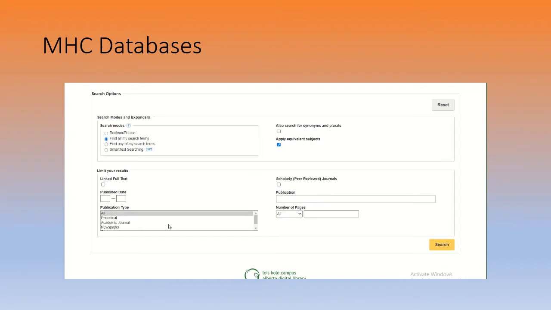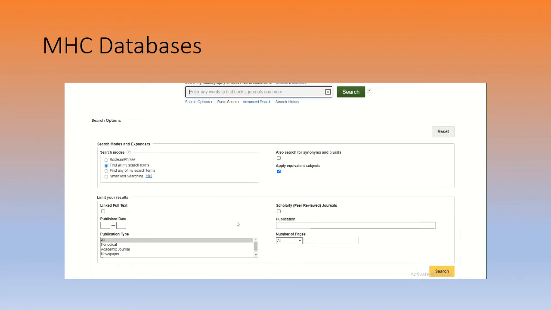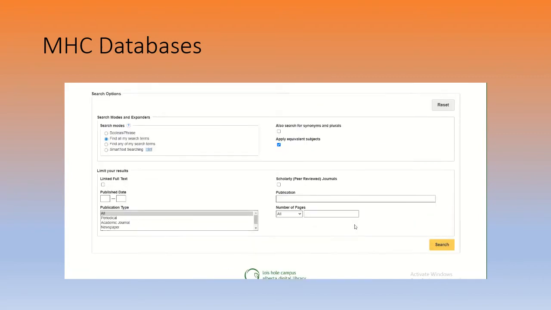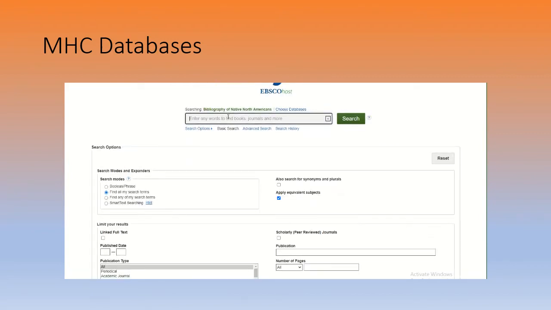So I'm just going to do all. I want anything that comes back: a periodical, academic journal, newspaper, book. I'm not going to do any dates at this point. I can vet it optically, just looking at it. Let's see. Also apply equivalent subject matter. That's fine. And let's see. I'm going to type in what I want.